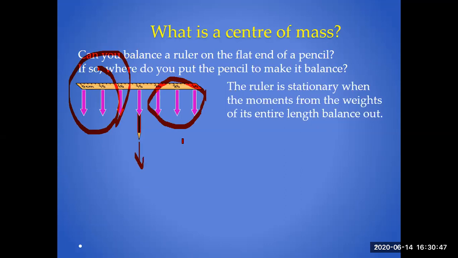These are the right moments, these are the left; they balance each other and cancel each other.